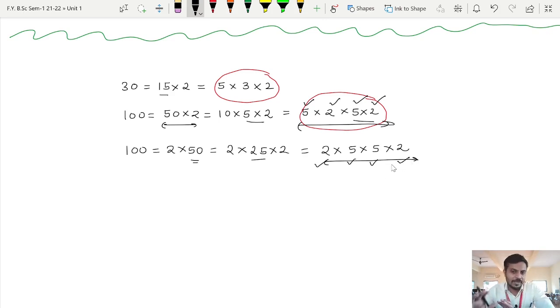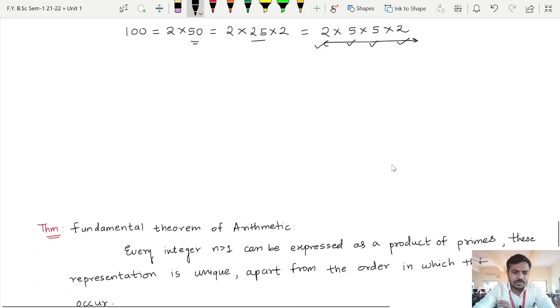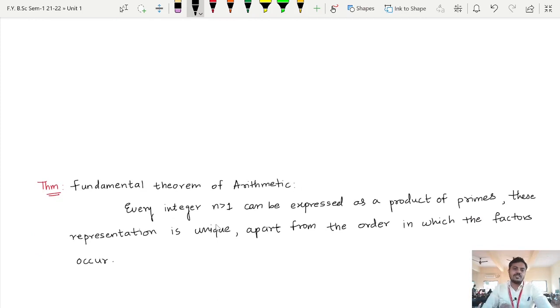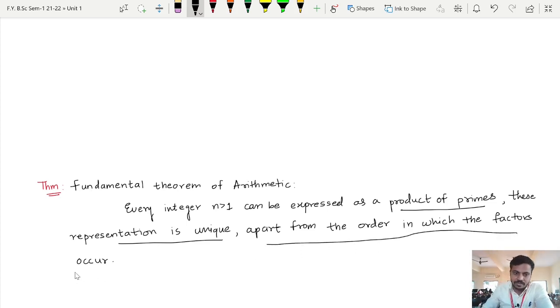So depending upon this, there is one theorem, and that is called the fundamental theorem of arithmetic. According to that theorem, take any positive integer greater than 1, obviously it can be expressed as a product of primes, and this representation is unique. So if you take any positive integer, we can always write it as a product of primes in a unique way apart from the order in which factors occur.